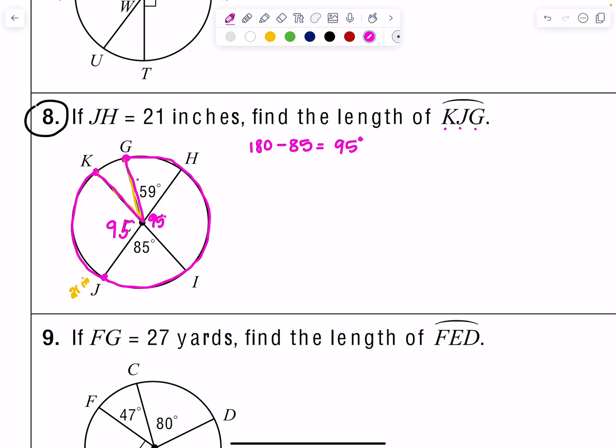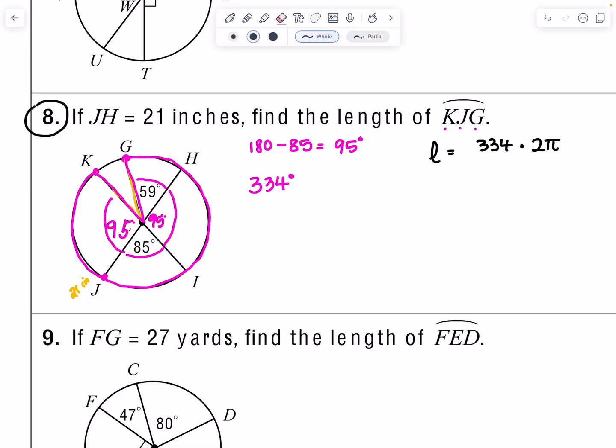portion of the circle. 59, 95, 85, 95. All right, let's add them up. So we've got 59 plus 95 plus 85 plus 95, and that entirety is 334 degrees on the inside. Okay, that means now I can go ahead and start my equation. So arc length equals 334 times 2 pi r.